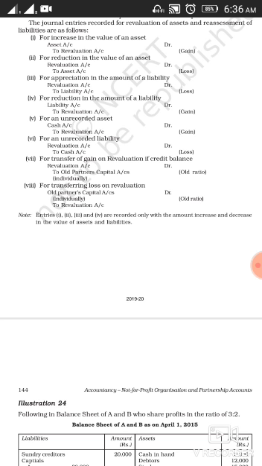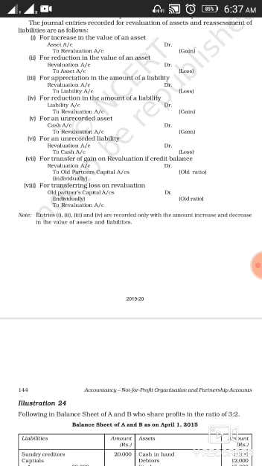8. For transferring loss on revaluation. If at the time of revaluation of assets there is loss, means when the total of the debit side of revaluation account is more than the total of the credit side of revaluation account, then it will show loss on revaluation.